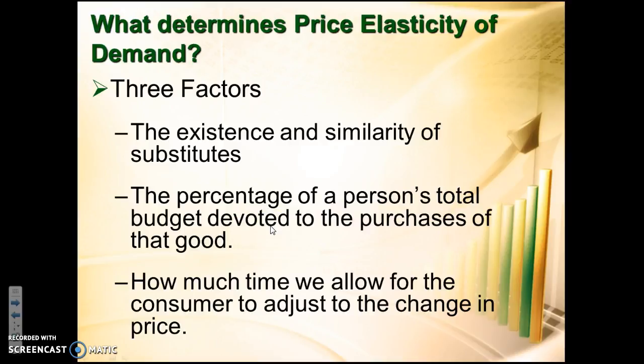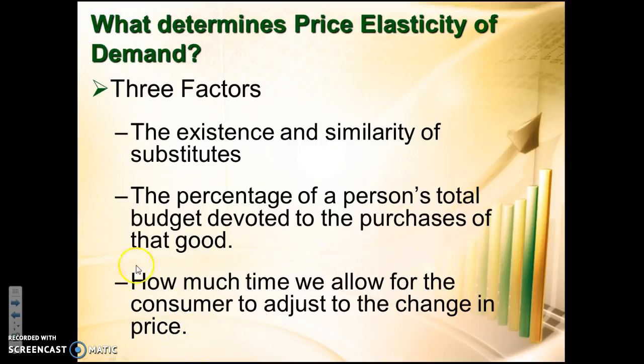You're going to be a lot more. So if we're looking for a house, right? Well, if the house is $100,000, well, if the price drops to $90,000, we may be willing to buy it, whereas at $100,000 we weren't. But something that we spend a really small percentage of our income on, like maybe a pack of gum, right? Well, realistically, most folks, whenever they buy gum, they usually don't even look at the price, right? They just go up there, throw it on the counter, and they buy it, right?